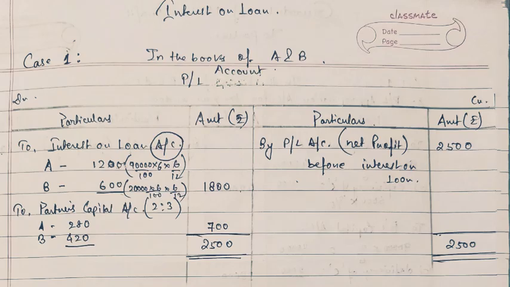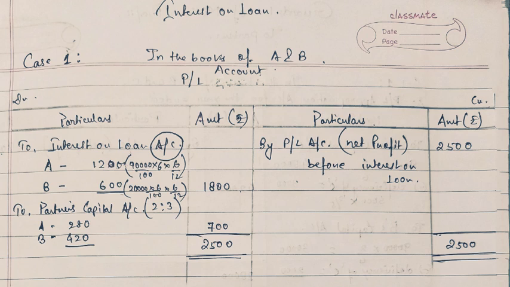As we know, interest on loan is a charge against profit. So whether there is profit or loss, interest on loan to partners has to be provided by the business firm. So basically we are going to prepare the PL account, not the PL appropriation account. In the PL account we will write that the net profit is 2,500 before interest on loan, and as a charge to the profit, interest on loan will be the expense.